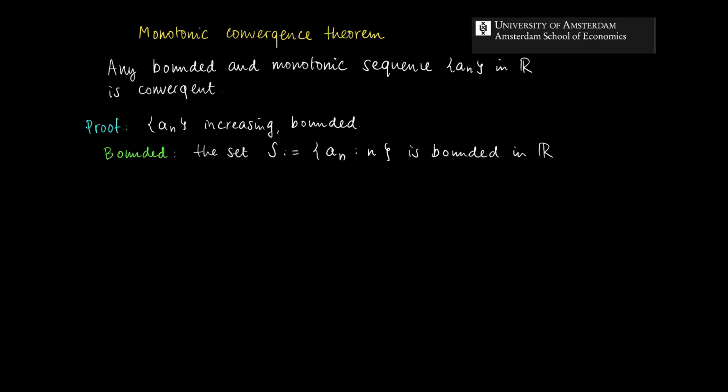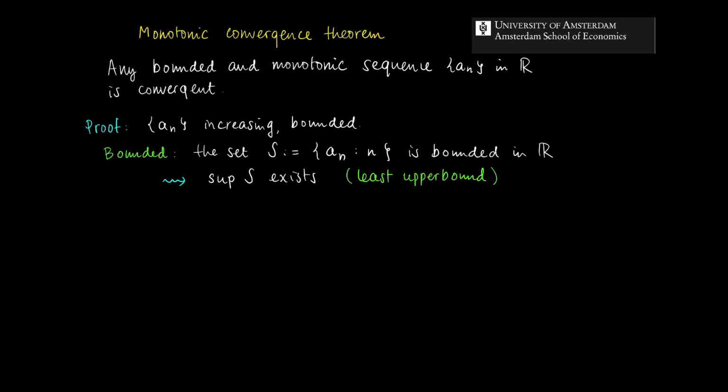This means that S is a non-empty and bounded set in R, which means that S has not only an upper bound, but it also has a least upper bound. And this least upper bound is called the supremum of the set, right? So the supremum of S, the smallest upper bound for S, exists.